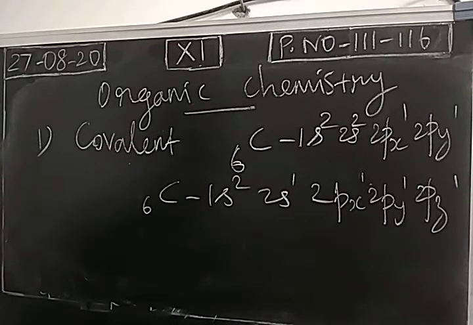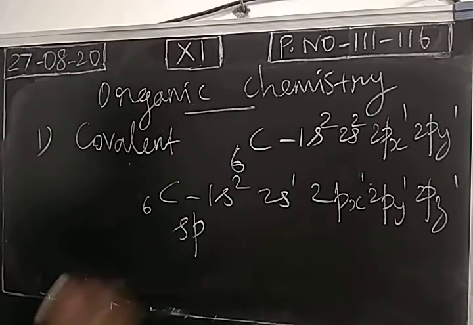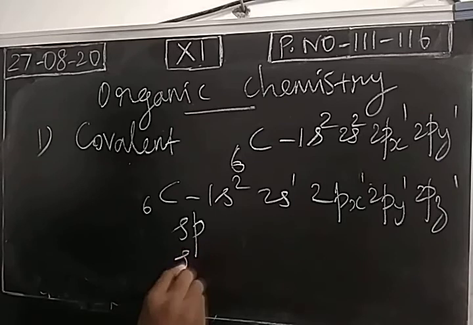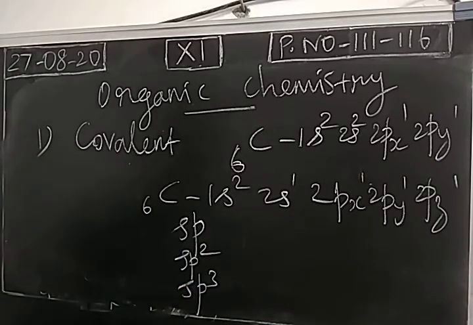So in the excited state, different hybridizations are possible. It can form sp hybridized orbitals, sp2 hybridized orbitals, or sp3 hybridized orbitals: 2 sp, 3 sp2, 4 sp3 hybridized orbitals will be formed. Based on that, carbon will make different organic compounds with different hybridization, so the geometry will be different.